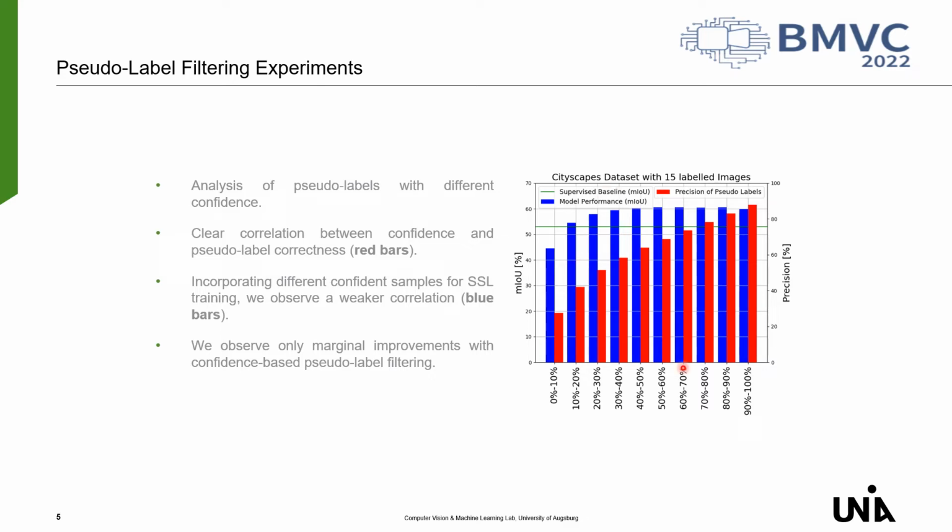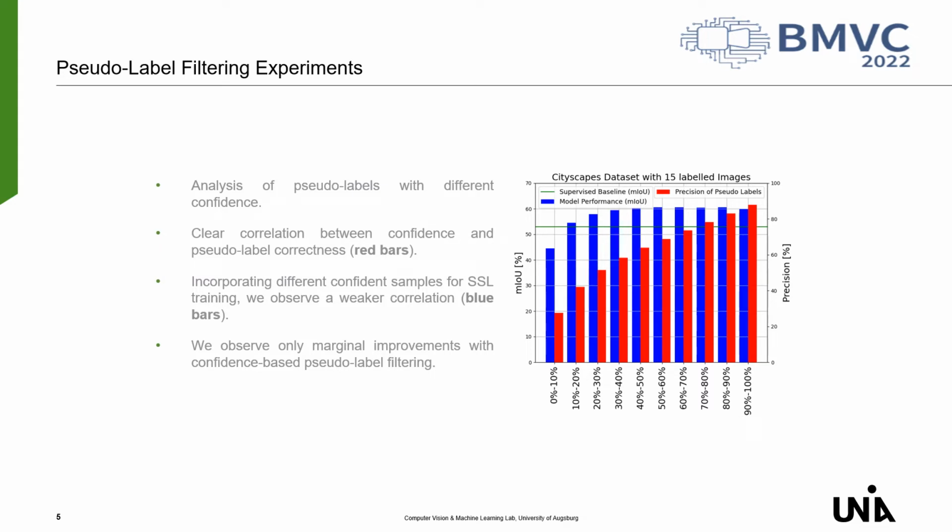On the right, we can see the quality of the pseudo-label subsets and the resulting performance of the trained neural network when additionally using the subset for training. And as expected, we can observe that the confidence of the model prediction indeed correlates with the correctness of the pseudo-label. Comparing the final performance when incorporating the pseudo-label subset into a semi-supervised learning training, we observe a weaker correlation.